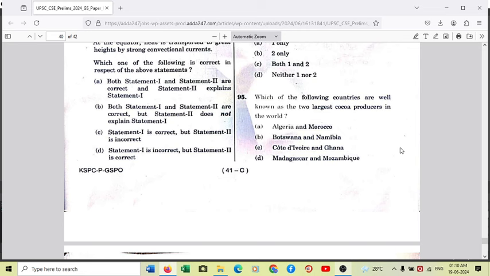One is Cote d'Ivoire, situated in central and western Africa, and another country is Ghana. Apart from these, Ivory Coast and Nigeria, as well as Cameroon, are the other countries which, in combined form, produce around 75% of the world's cocoa.